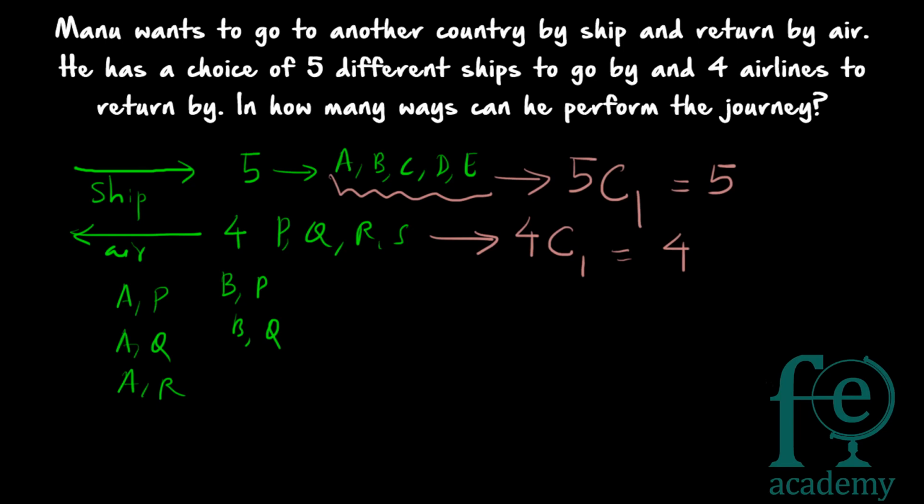Here selection is done. Therefore it is a case of combination. So in total it will be multiplicative. 5 ways he can go and 4 ways he can return. So totally there are 20 ways in which he can perform the journey.